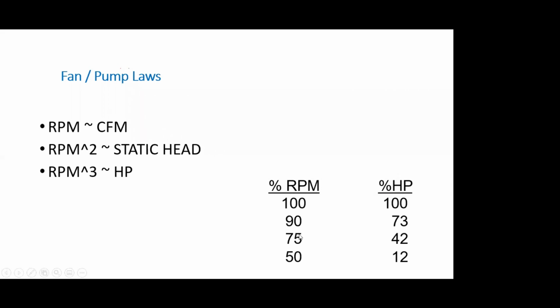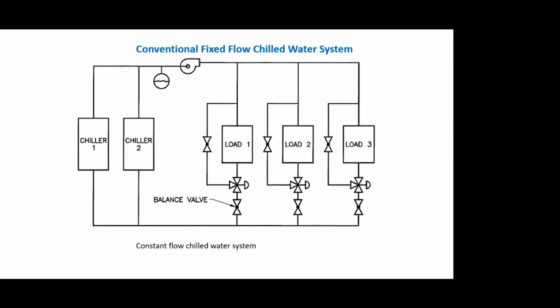As you have seen earlier, most of the time the system operates at 75 to 50% load. So actually my power consumption can get lowered to even 42 or 12% loads. So this is where a variable speed drive machine, wherever it is possible, we should apply. A second concept I would like to talk about is the chill water flow. If you remember the first slide when we were talking about the schematic chill water system, we were talking of a bypassing.